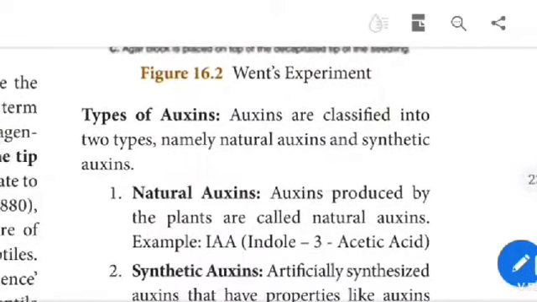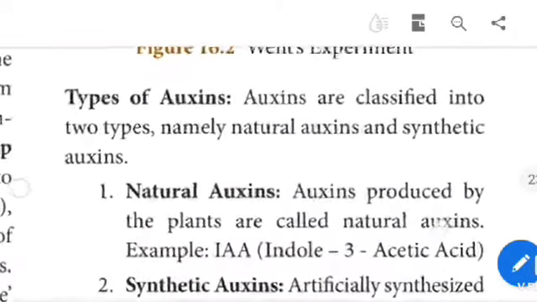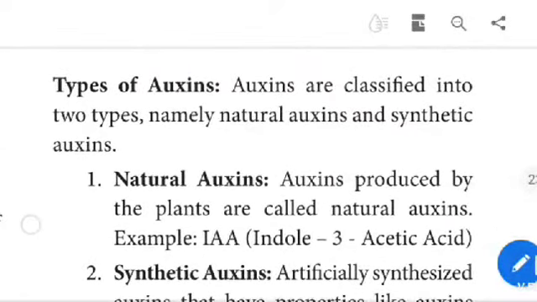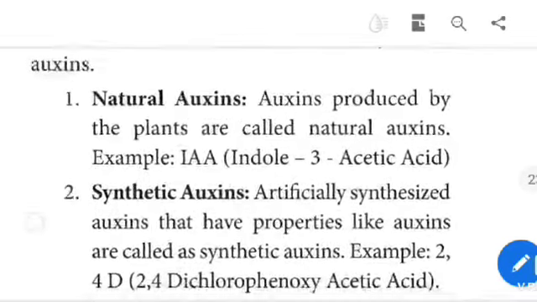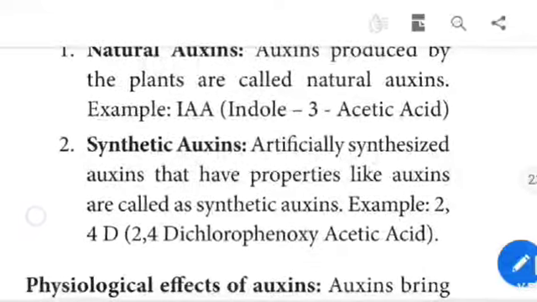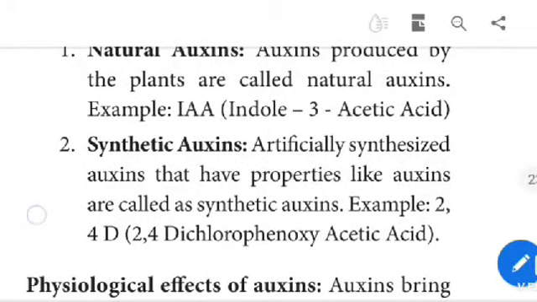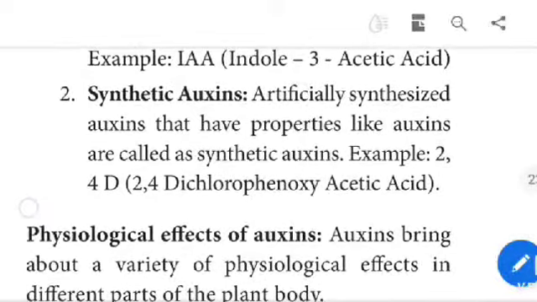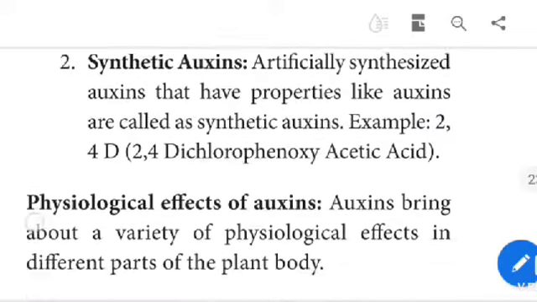Types of auxin. Auxins are classified into two types, namely natural auxin and synthetic auxin. Auxin produced by the plants is called natural auxin. Example: IAA, indole acetic acid. Synthetic auxins are artificially synthesized auxins that have properties like auxin. Example: 2,4-D, 2,4-dichlorophenoxyacetic acid.